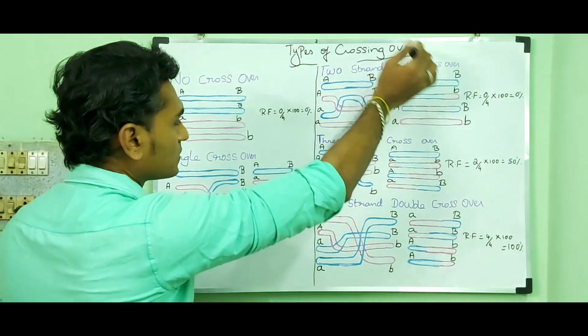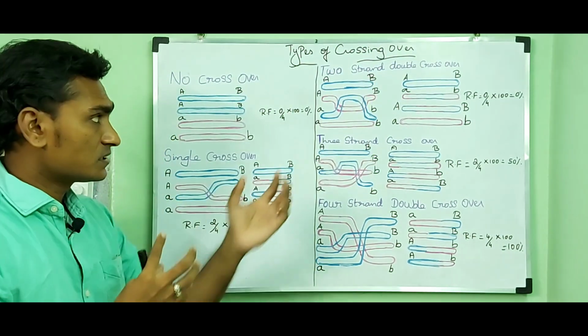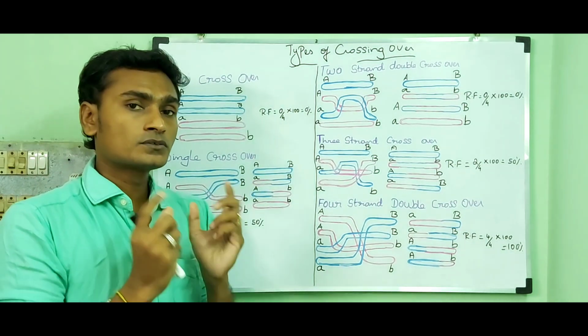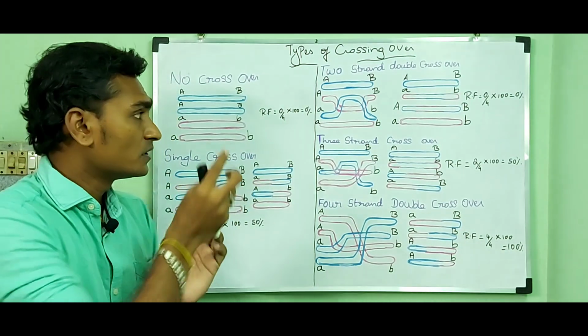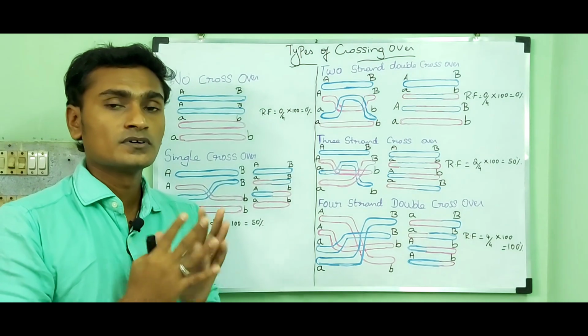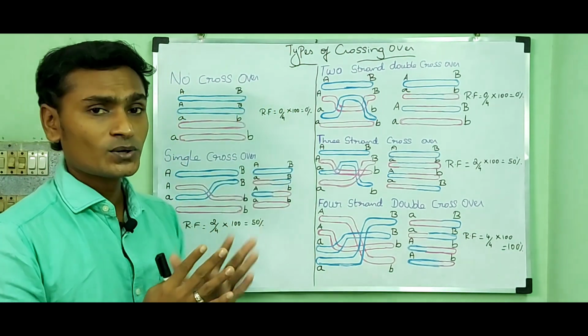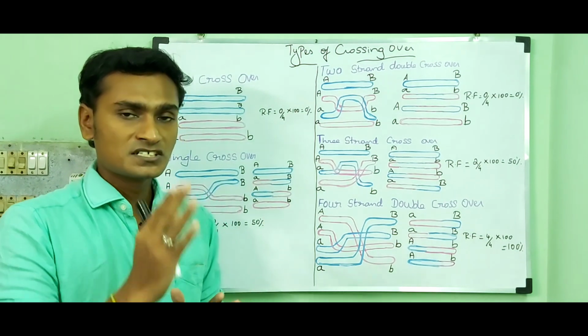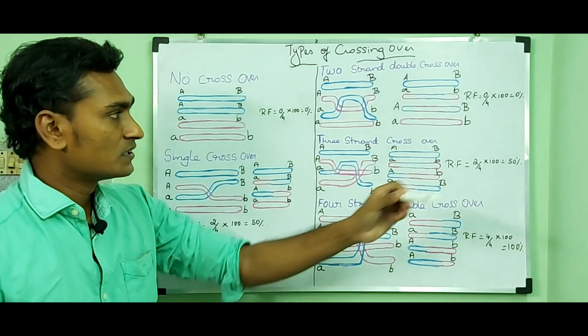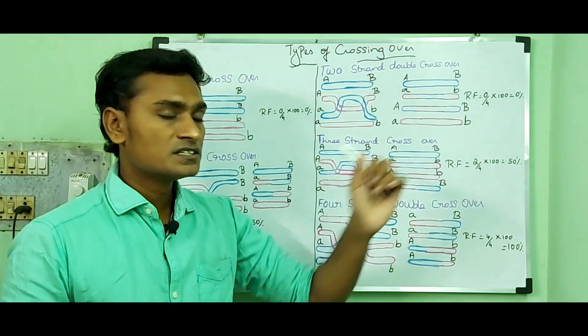2-strand double crossover. In this double crossover, two strands are involved and formation of two chiasmata takes place, and it shows recombination frequency 0.